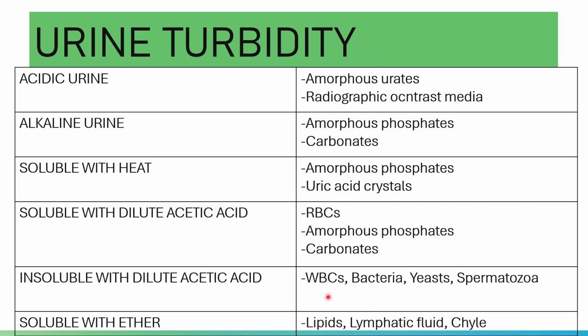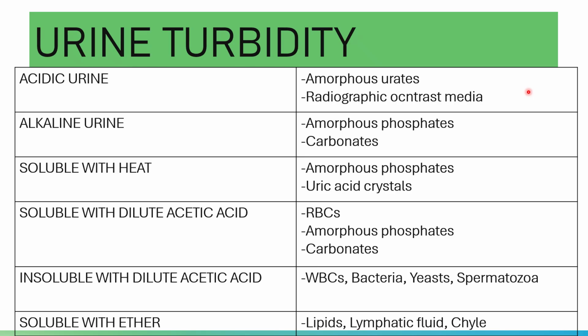So employing dilute acetic acid to produce a clear sample, if these are present, will not be successful, and the cloudiness will not disappear, because they are not dissolved.